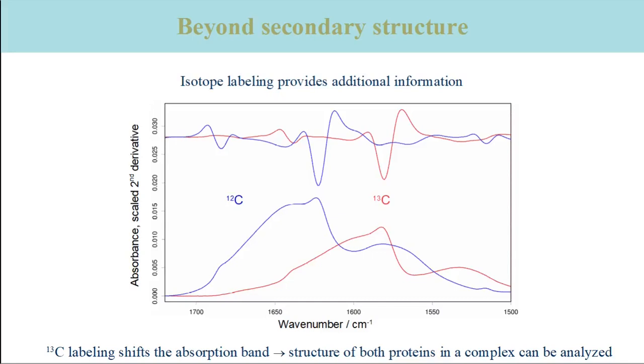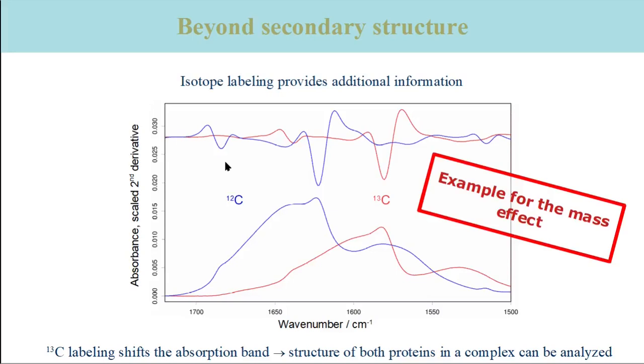Finally, I want to show you that 13C labeling is a very powerful approach thanks to vibrational coupling and thanks to the mass effect. This is shown in the following slides. The bottom spectra in this slide are absorbance spectra, and the top spectra second derivative spectra. The blue spectra are those of the unlabeled amyloid beta oligomers, while the red spectra are obtained with the 13C isotope. 13C labeling shifts the entire amide 1 spectrum down by about 40 reciprocal centimeters because of the heavier mass of the 13C isotope compared to the ordinary 12C isotope.